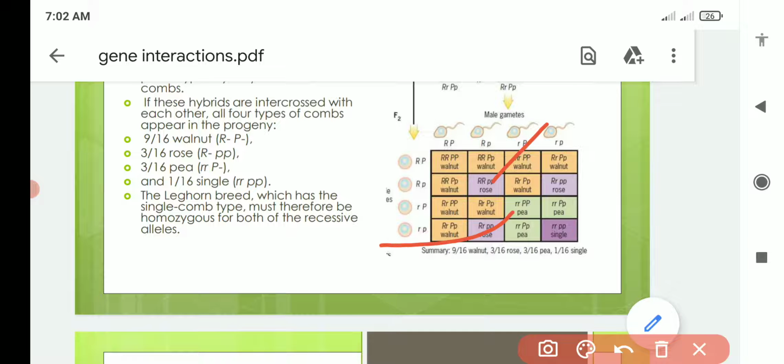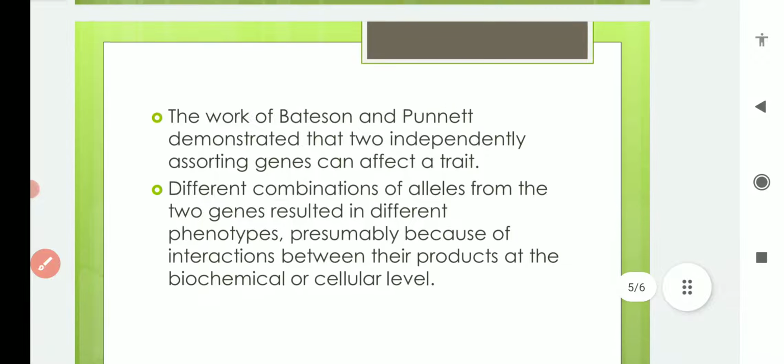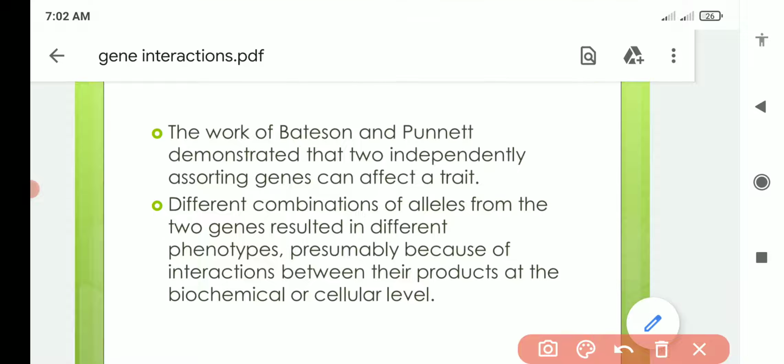Small r is producing some product and capital P is producing some product, resulting in the pea type. And when small r and small p come together, they produce some product which results in the single type of comb. So they produce products and their products interact with each other, resulting in different phenotypes, meaning different comb shapes here.